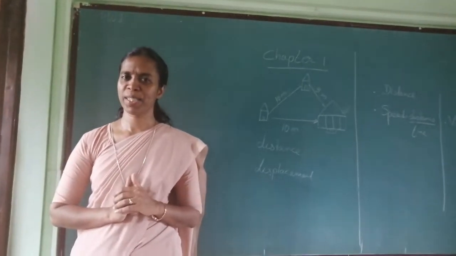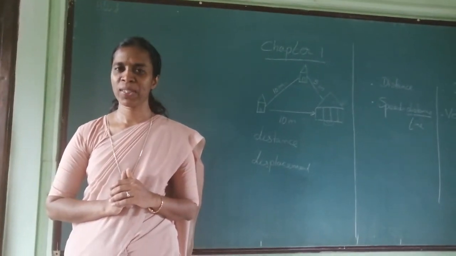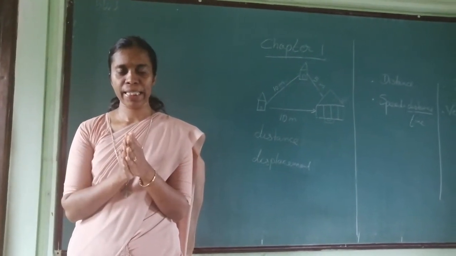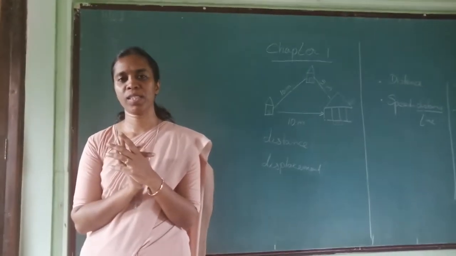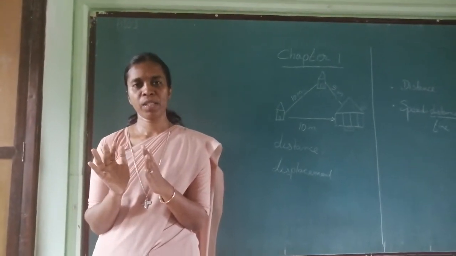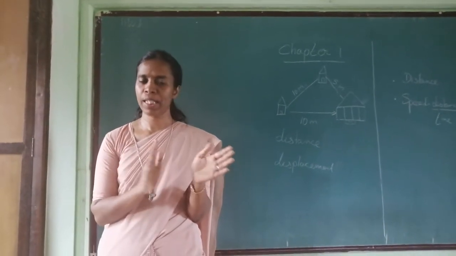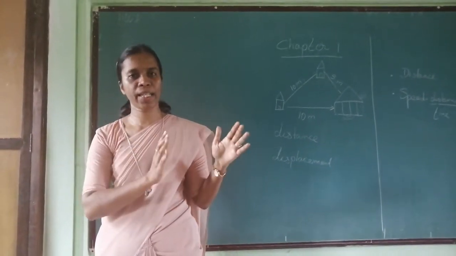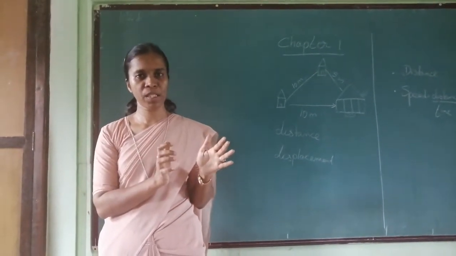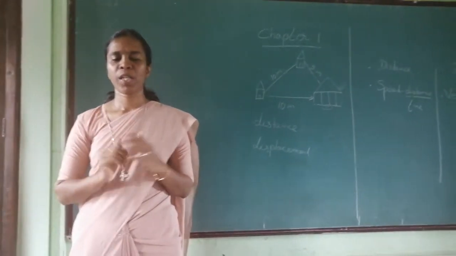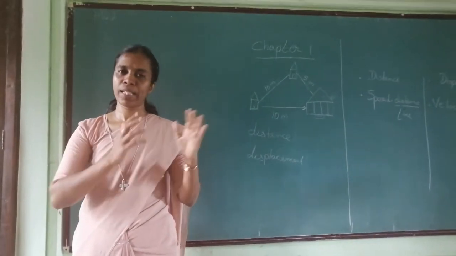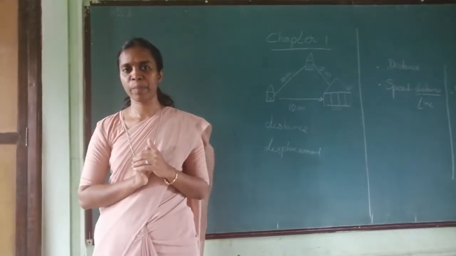Have you seen the science textbook? It is small, isn't it? This science textbook has three parts in it: physics, chemistry and biology. All these three have been put into two sections, section A and section B. Section A contains physics and chemistry. Section B contains only biology. In your exam paper pattern also, it will be like that, section A and section B.